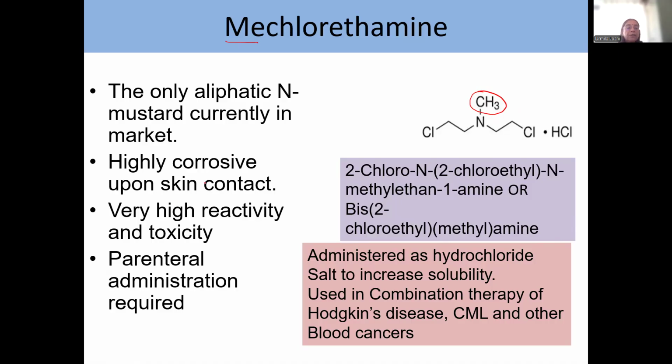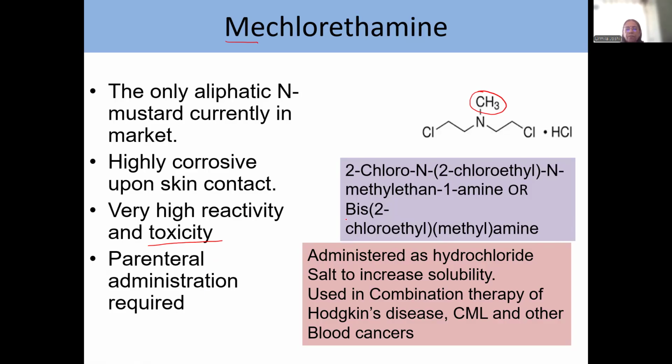It is highly corrosive upon skin contact. As I mentioned, why should it be highly corrosive? Because it can alkylate any nucleophile that it comes across, being highly reactive. And so if the skin contains some nucleophilic residues, these nucleophiles can react and therefore this is corrosive. Obviously, high reactivity is also associated with higher toxicity. And then parenteral administration is required.